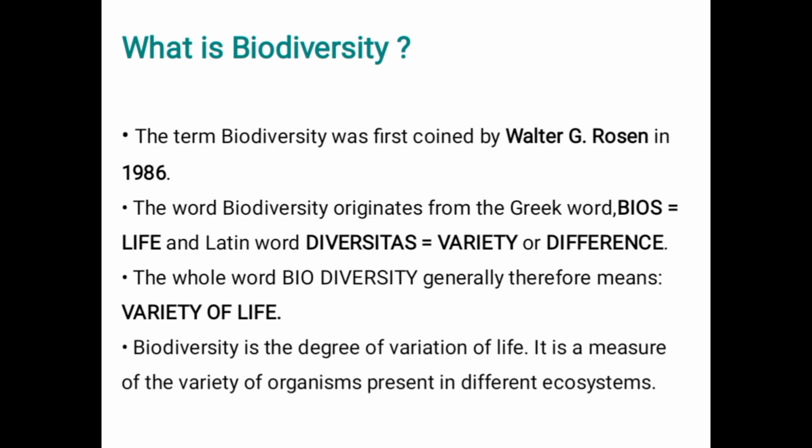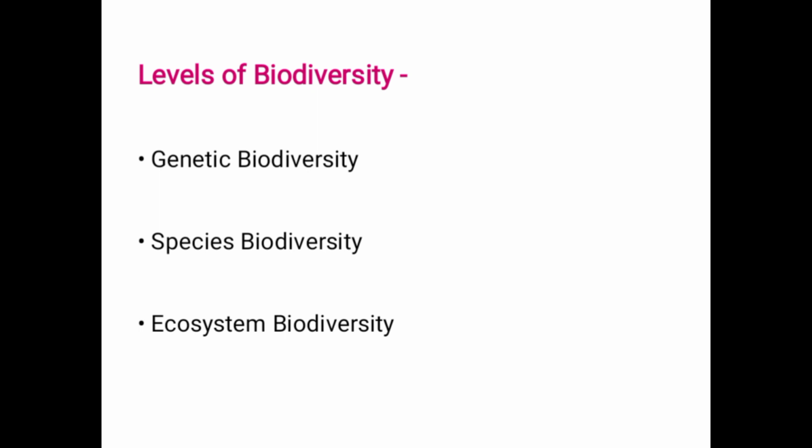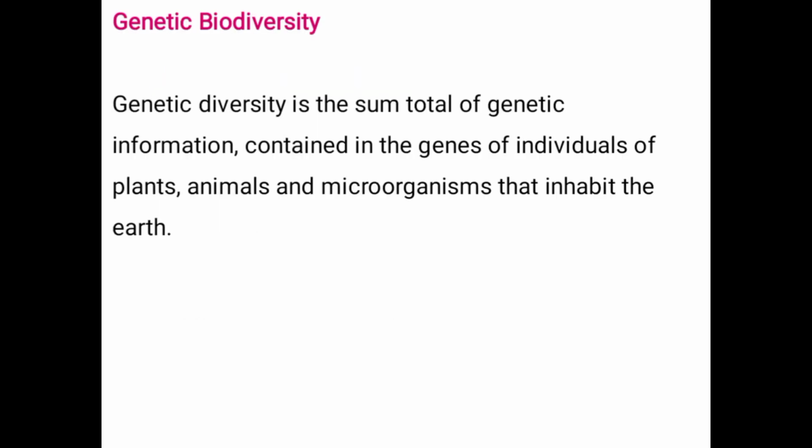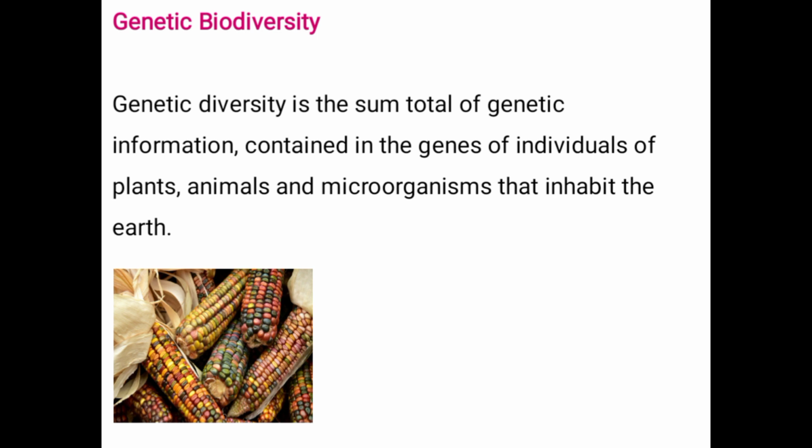Okay. Now, levels of biodiversity. We have three levels of biodiversity. The first is genetic biodiversity, then species biodiversity, and the ecosystem or community diversity. Firstly, genetic diversity is the sum total of genetic information contained in the genes of individuals of plants, animals, or microorganisms that inhabit the earth. Plants and animals, we can also name here the flora and fauna. Now, we have some examples like maize.